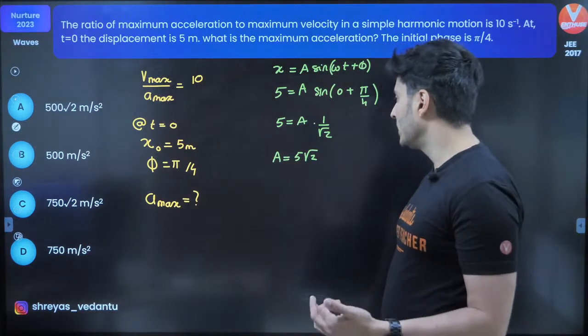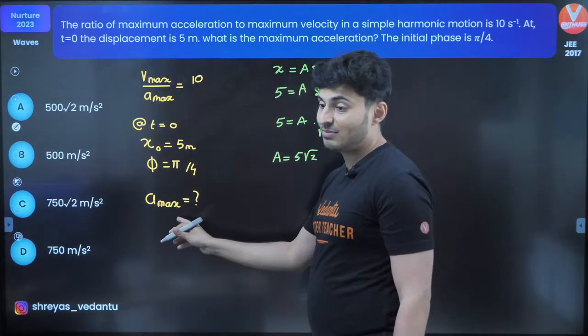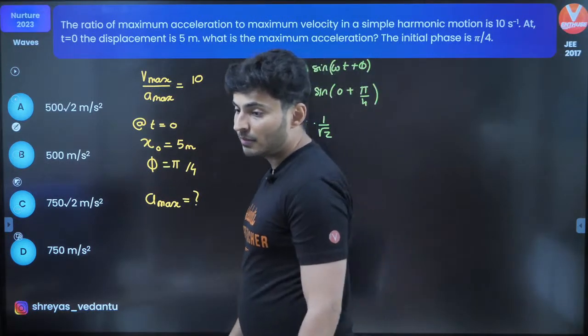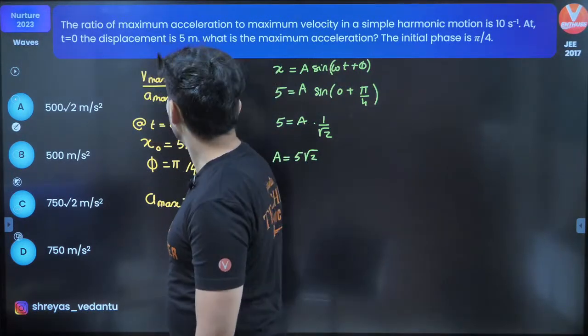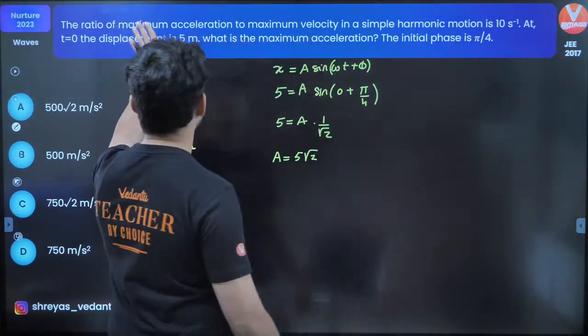Cool? Very good. Last thing, you want to find maximum acceleration? Yep. Sir, max acceleration to max velocity is 10. Oh, is it? The ratio of max acceleration to max velocity.